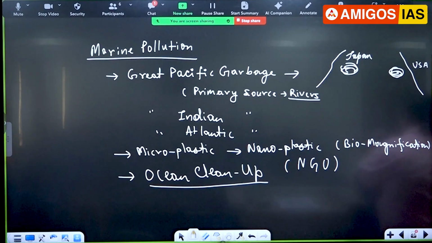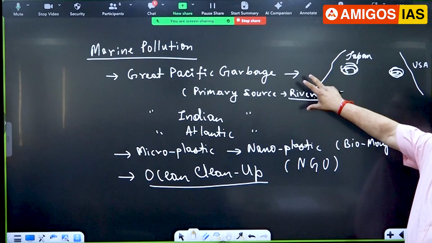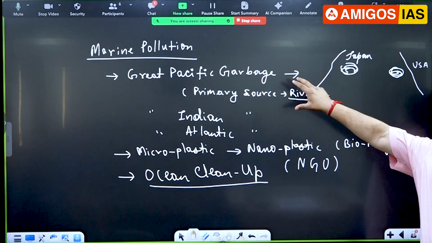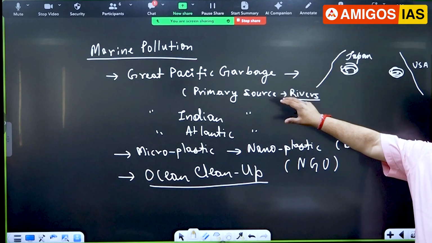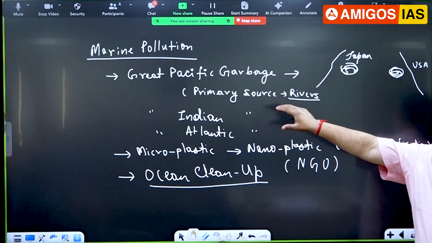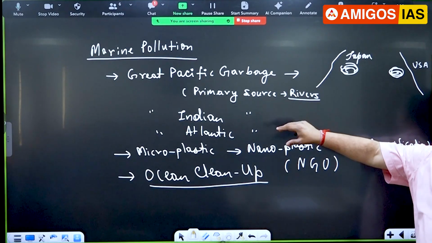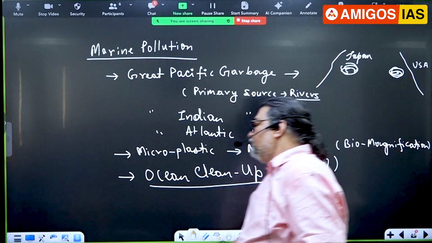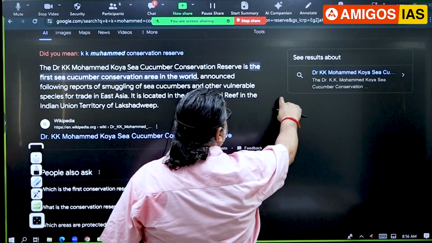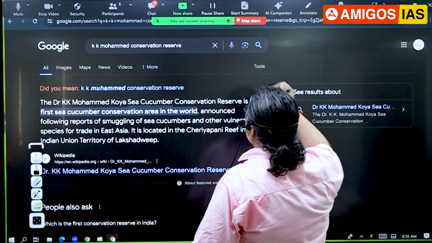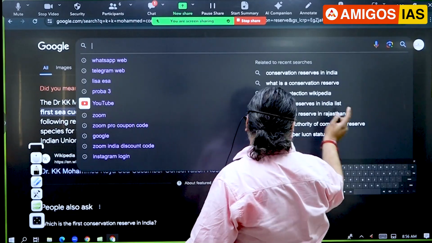Correct. So one area where UPSC has not asked a question is about ocean garbage. That could be a question, right? Indian Ocean garbage is even bigger than the Pacific. Let me make you understand. If you look at here, I'll just minimize it here, or let me ask. Look at here.